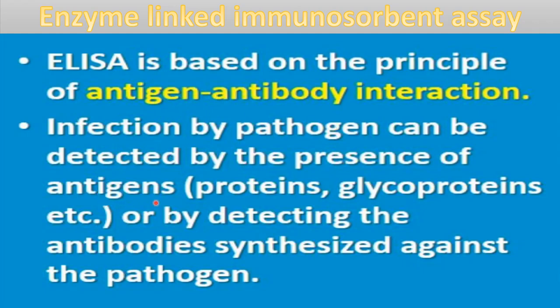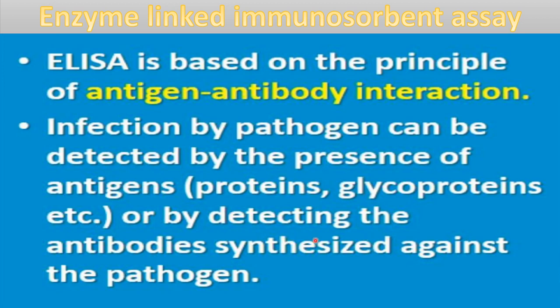Antigens can be proteins or glycoproteins. These parts are from the pathogen. These proteins or glycoproteins from the pathogen can act as antigens, and these bind with the antibody if they are present in the blood of the infected, suspected person. So with the help of this antigen antibody reaction, we can tell about the disease.